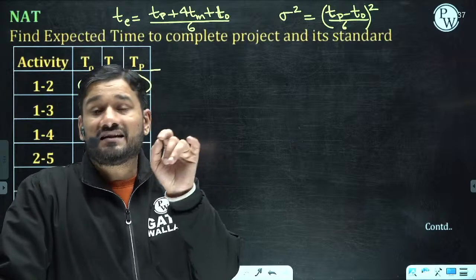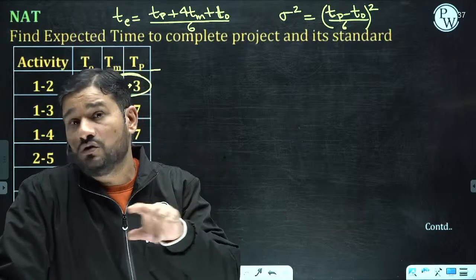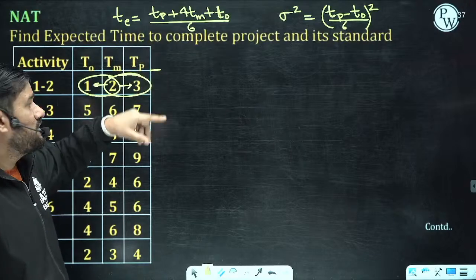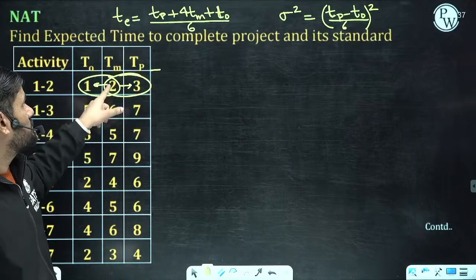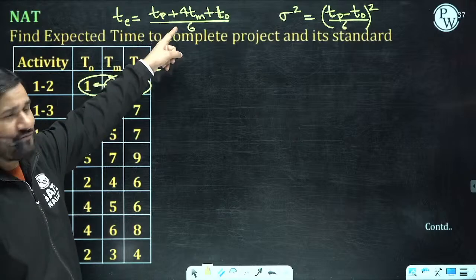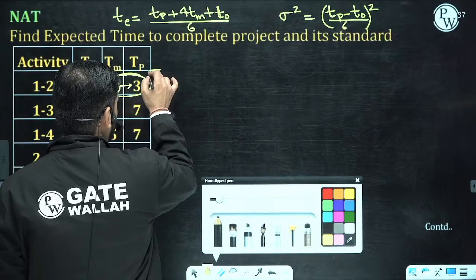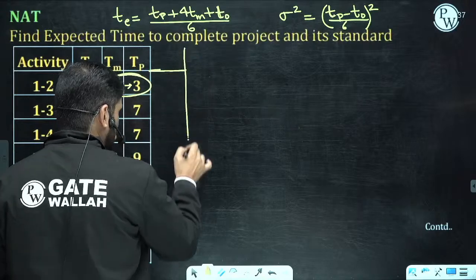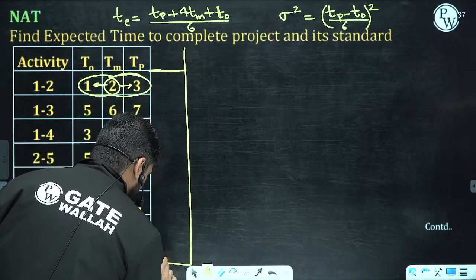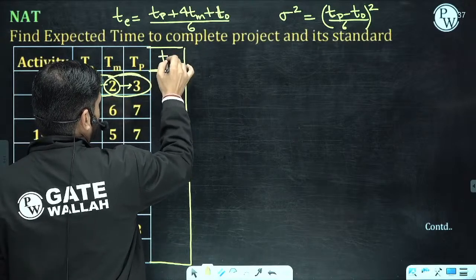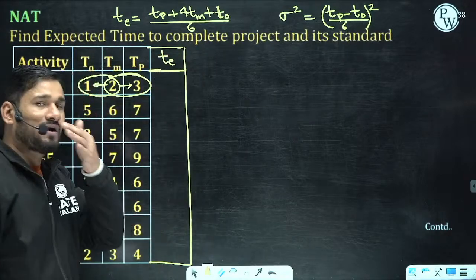Whenever TM is at equal distance from TP and TO, no need to apply the formula. Whether you apply the formula or not, the value of T is equal to TM. You can apply the formula, but I am not going to, because I know that whenever TM is at equal distance from TP and TO, then T equals TM only.